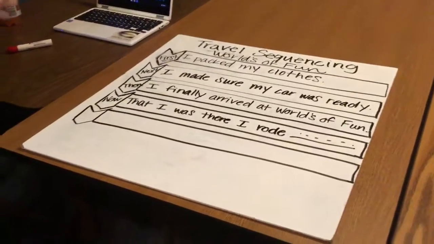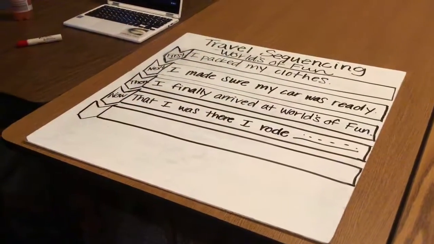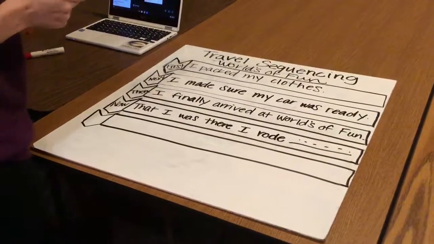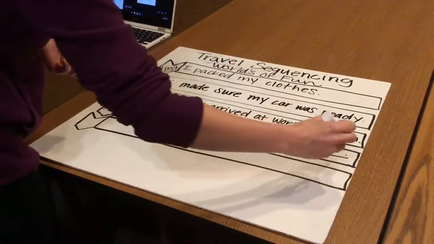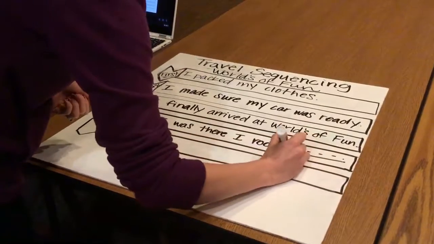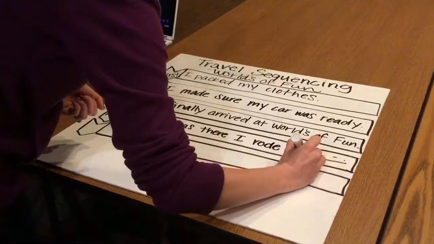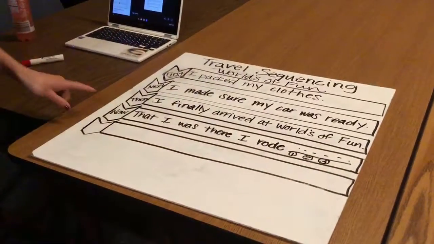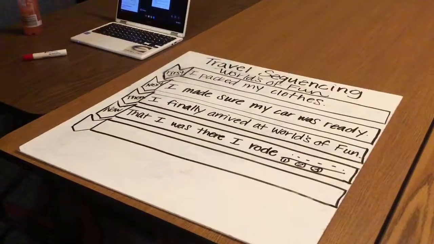And I'm going to make sure I include some details about these rides that I rode, which ones were my favorite, and I'm going to make sure that when I talk about riding these rides, I'm going to put them in order of first I rode this ride, next I rode this ride, then I rode this ride. And again, I'm looking for those transition and linking words.